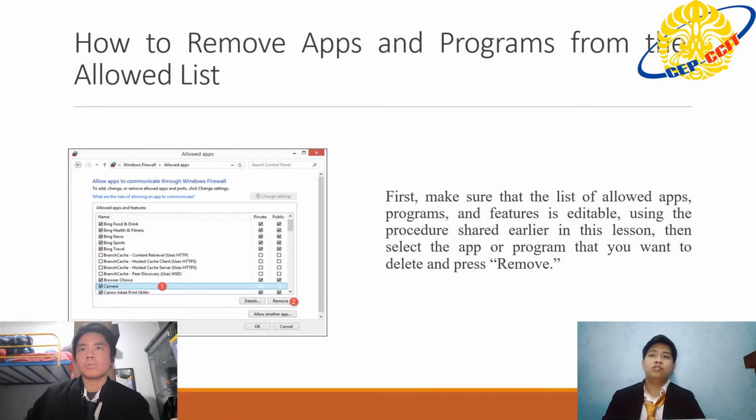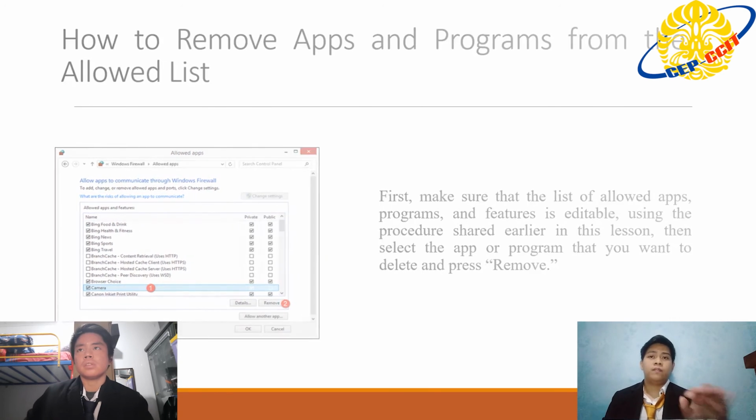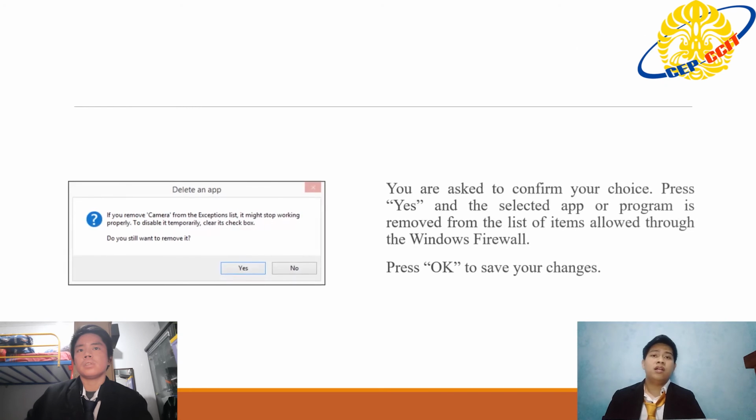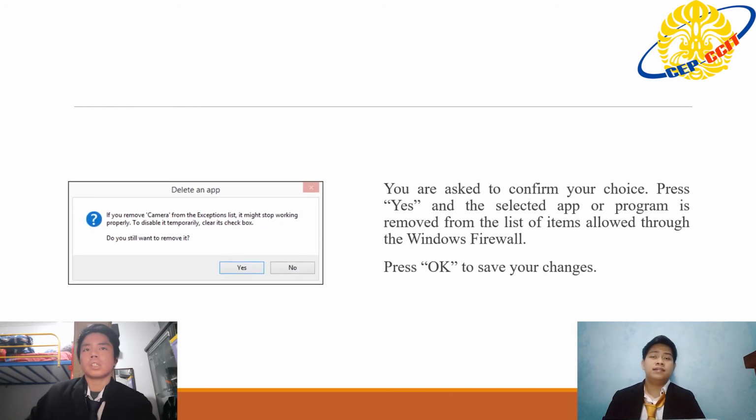Next is how to remove apps and programs from the allowed list. First, make sure that the list of allowed apps, programs, and features is editable, using the procedures shared earlier in this lesson. Then select the app or program that you want to delete and press Remove. Next, you are asked to confirm your choice. Press Yes, and then the selected app or program is removed from the list of items allowed through the Windows Firewall. Press OK to save your change.